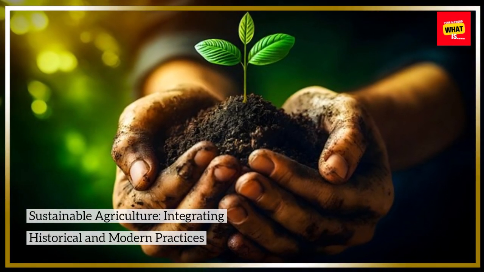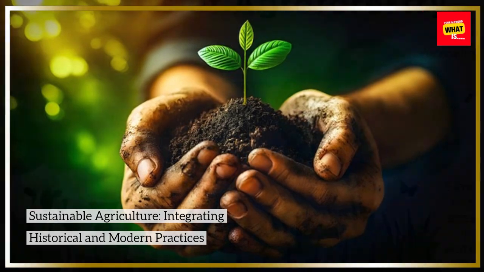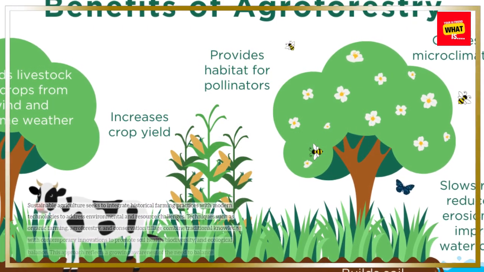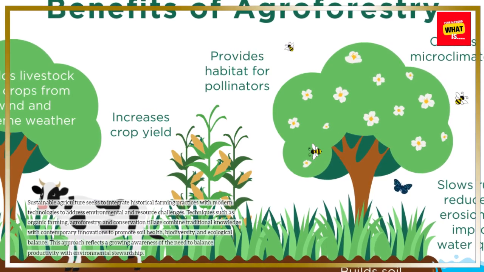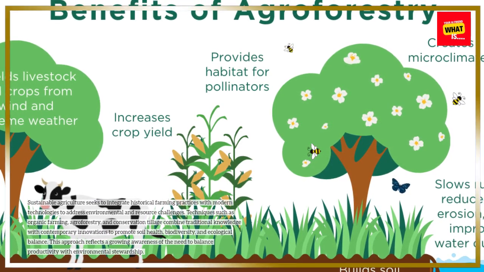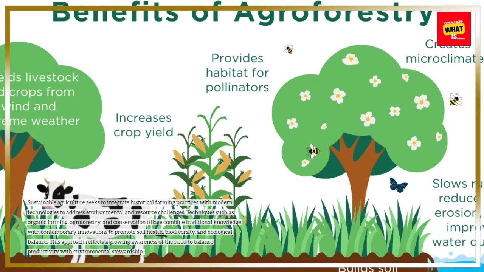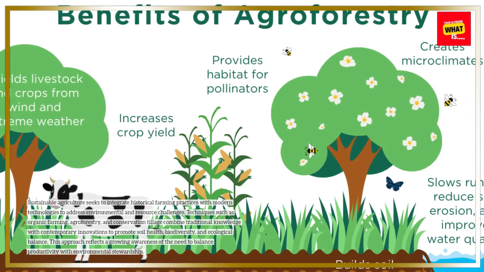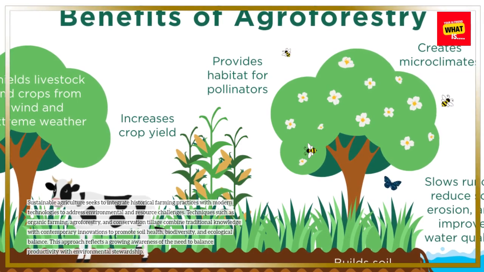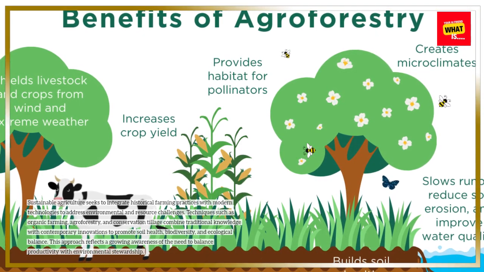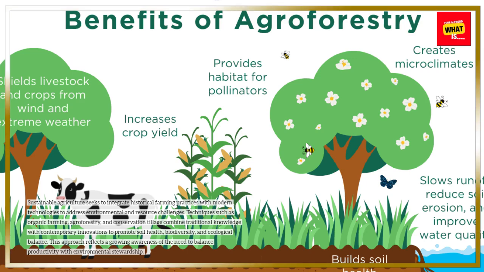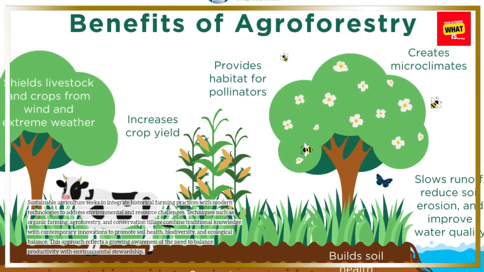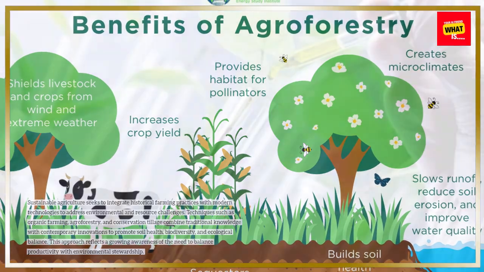Sustainable agriculture. Integrating historical and modern practices. Sustainable agriculture seeks to integrate historical farming practices with modern technologies to address environmental and resource challenges. Techniques such as organic farming, agroforestry, and conservation tillage combine traditional knowledge with contemporary innovations to promote soil health, biodiversity, and ecological balance. This approach reflects a growing awareness of the need to balance productivity with environmental stewardship.